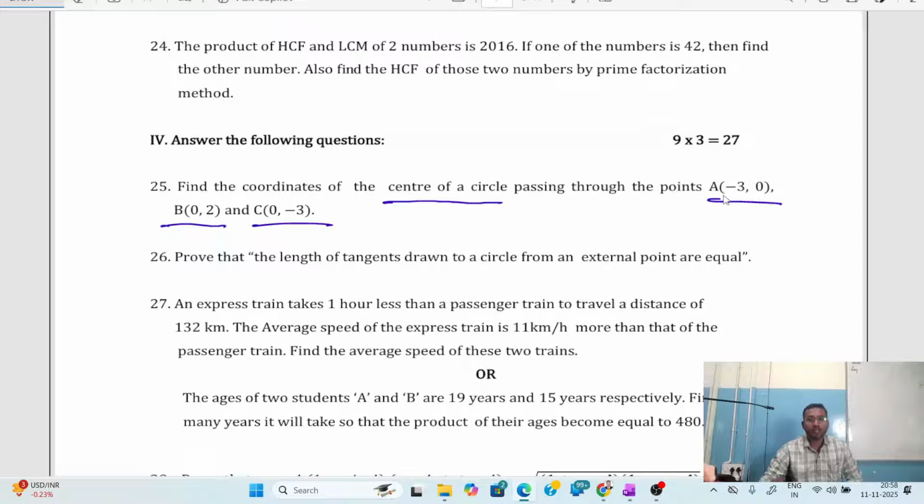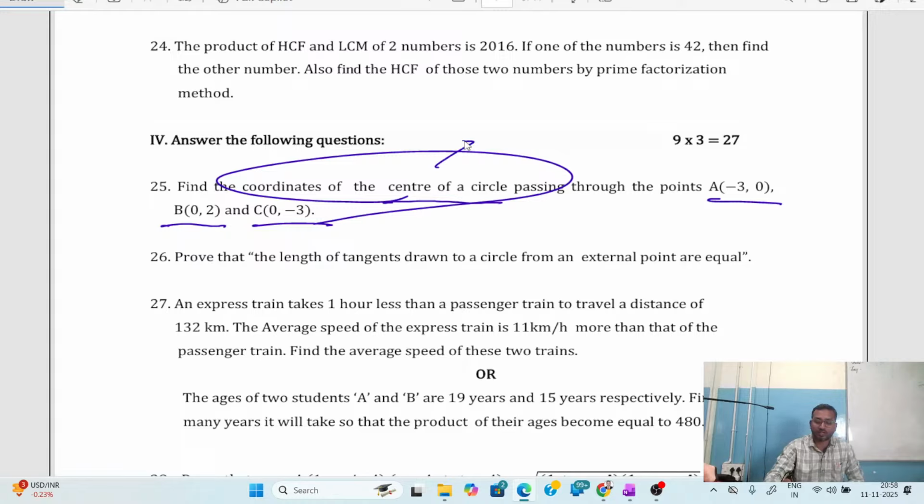As you can see, we have to find the coordinates of the center of the circle passing through these 3 points. To find the coordinates of the center of a circle, we have a formula. To find the center of the circle passing through 3 different points, we have to use the equation of a circle formula.